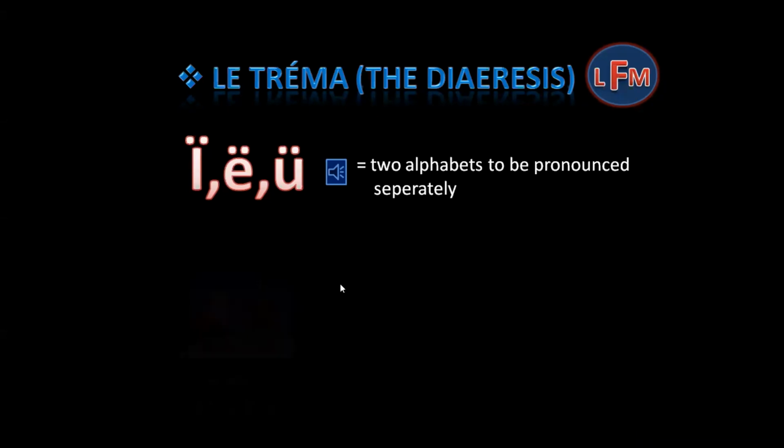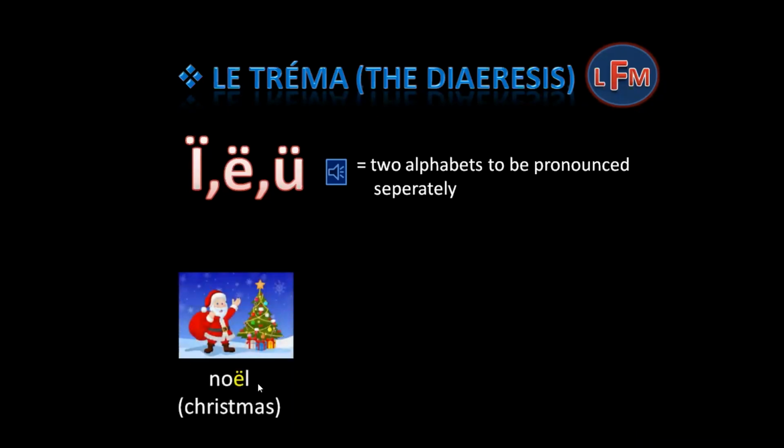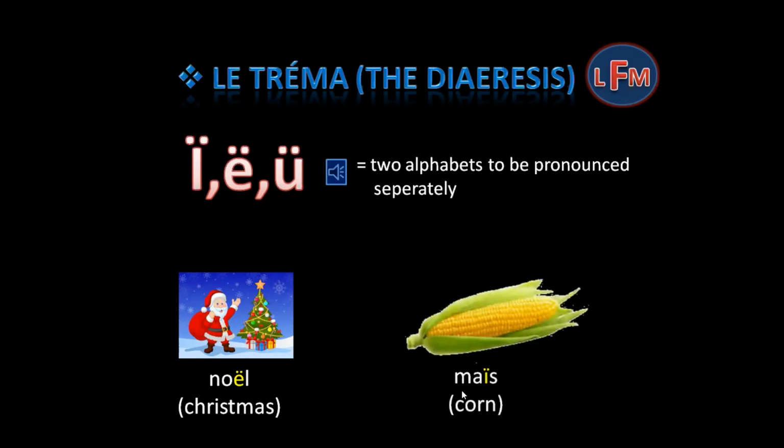For example, Noël. In this, there is a tréma over the letter E, so O and E need to be pronounced separately. So, Noël, which means Christmas. Then there is another word, maïs. In this word, there is a tréma over the letter I, so we have to pronounce A and I separately. So, maïs, which means corn.